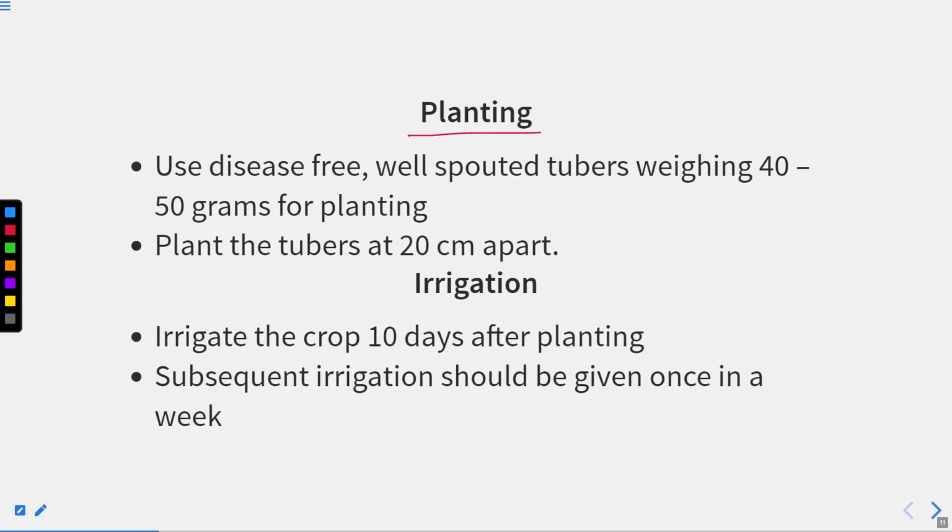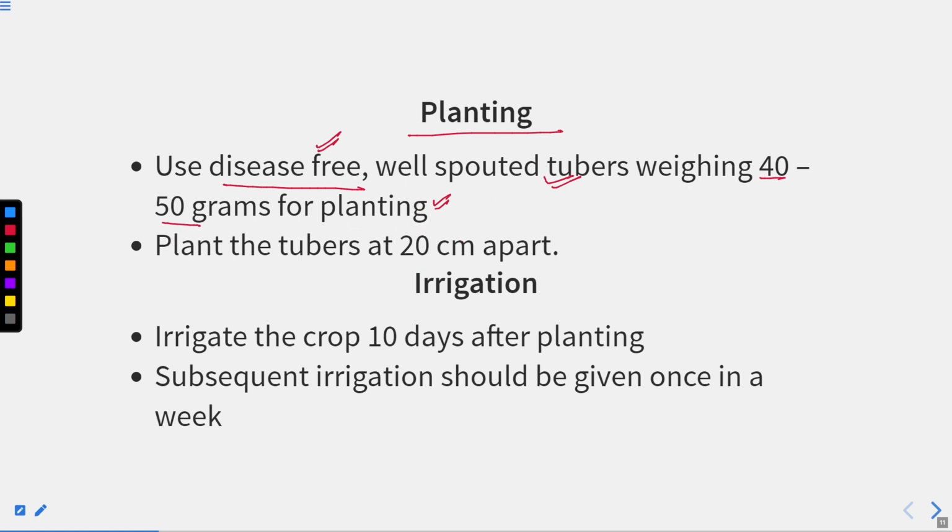Now the planting. Use disease-free, well-sprouted tubers weighing 40 to 50 grams for planting. So, like this, we must take the disease-free. This is very, very important. Disease-free potato tuber for the planting, and well-sprouted tuber weighing around 40 to 50 grams for the planting.